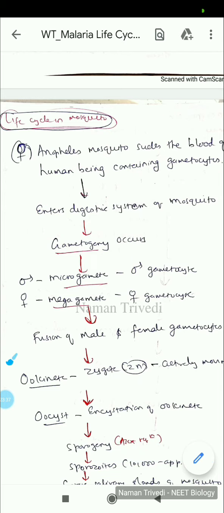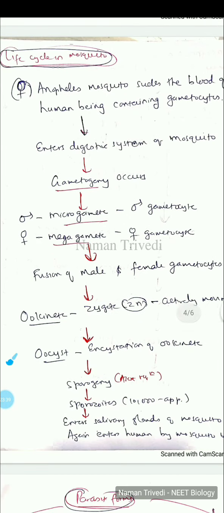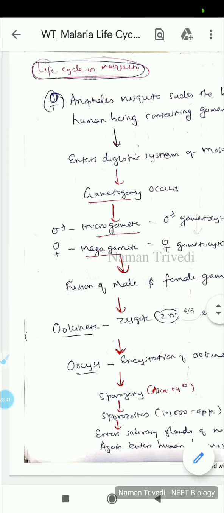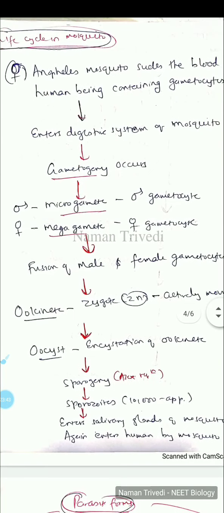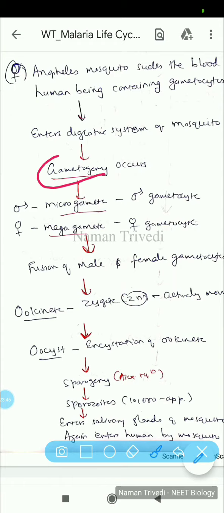Gamete forming cells are gametocytes. They are formed in human RBC. Now in the mosquito there will be gametogony, or gamete formation. The smaller one is what we call the male gamete, or microgamete. The bigger one is what we call the megagamete or megagametocyte. It is just to classify.